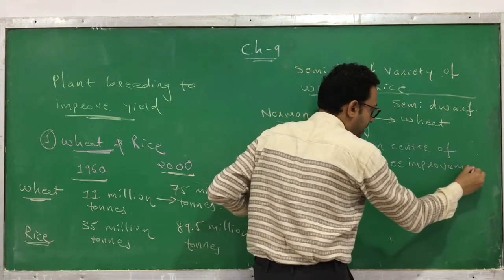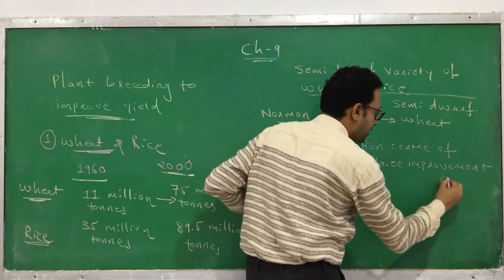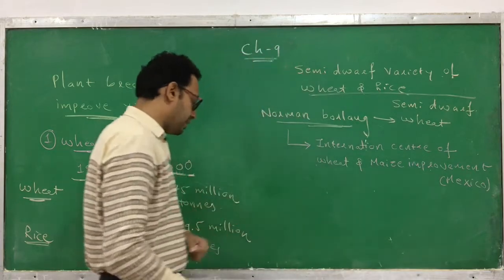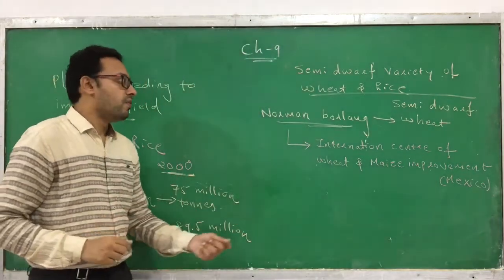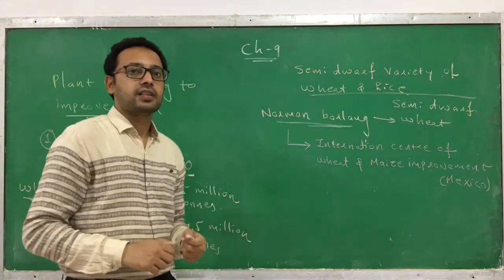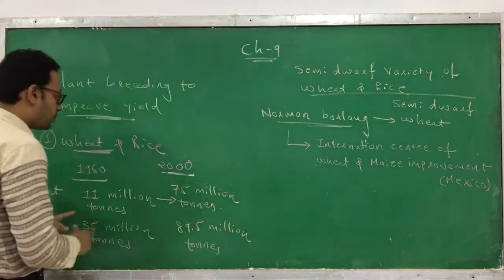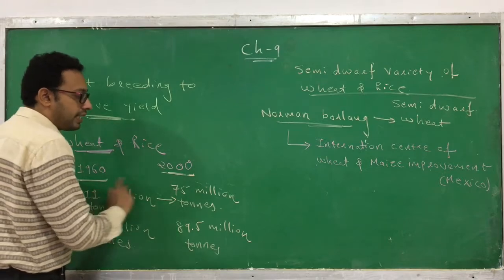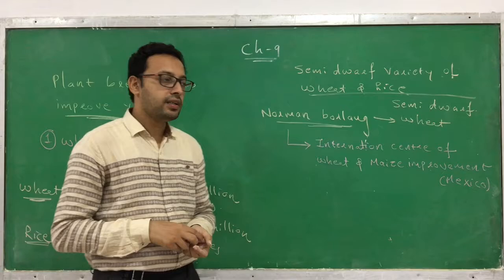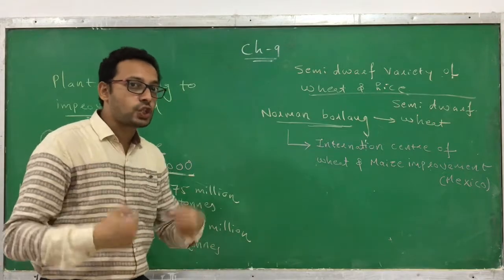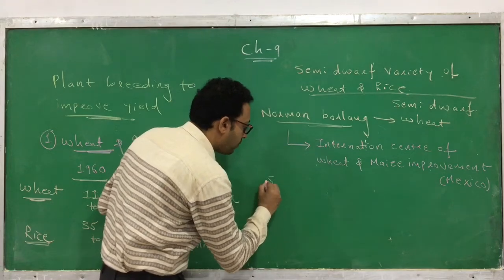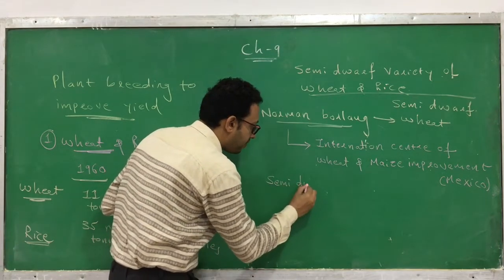This center is present in Mexico, where Norman Borlaug developed the semi-dwarf variety of wheat, and due to that it was possible to go from 11 million to 75 million tons of wheat production. But later on India also tried and developed a semi-dwarf variety. So what is the Indian semi-dwarf variety of wheat?